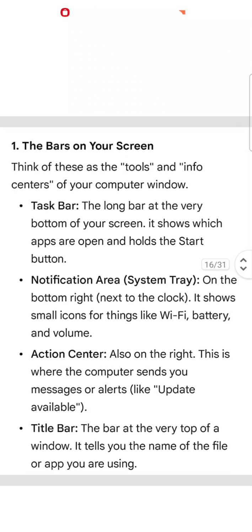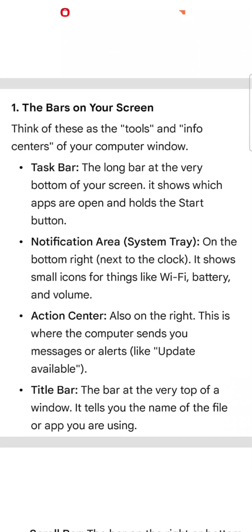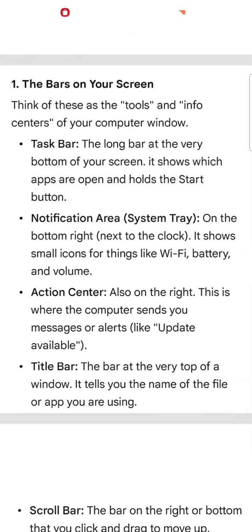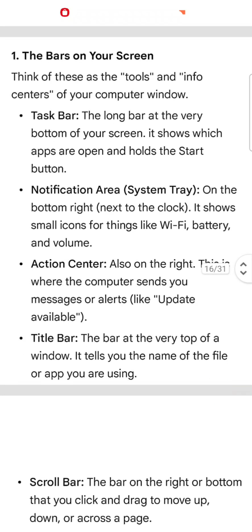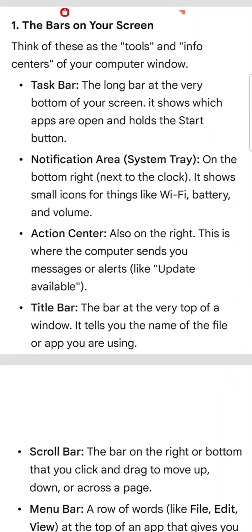Taskbar, the long bar at the very bottom of your screen. It shows which apps are open, and holds the Start button. Notification area, on the bottom right, shows small icons for things like Wi-Fi, battery and volume. Action center, also on the right, is where the computer sends you messages or alerts.